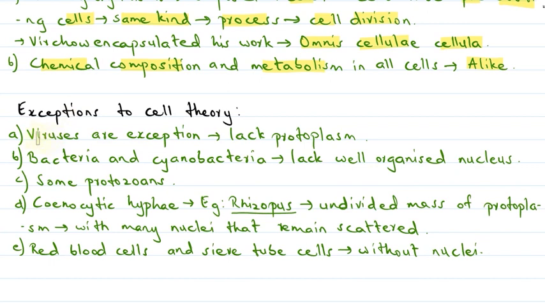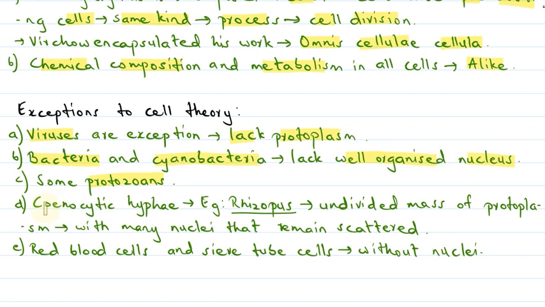One is viruses, which are an exception because they lack protoplasm. Then there are bacteria and cyanobacteria, also known as blue-green algae, that lack a well-organized nucleus. Then there are some protozoans as well.